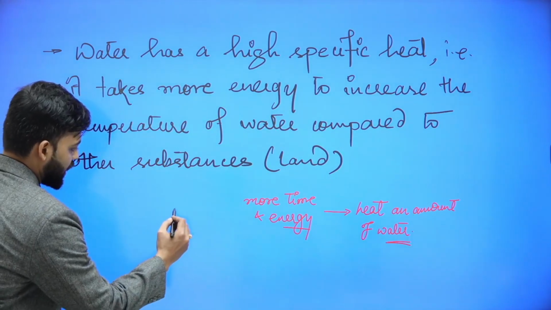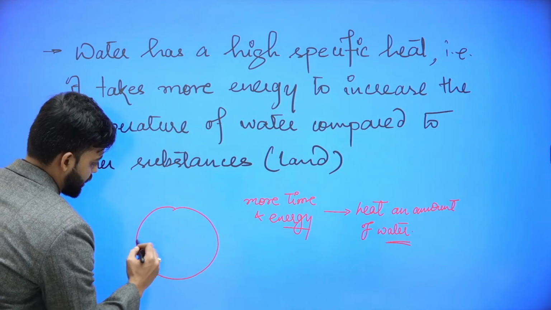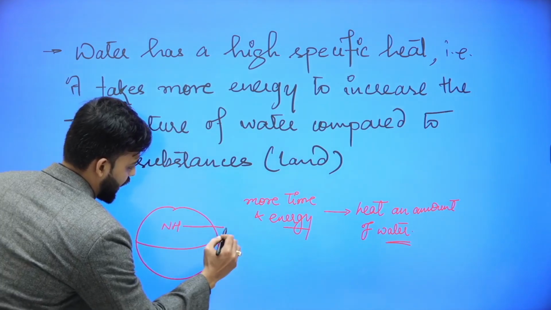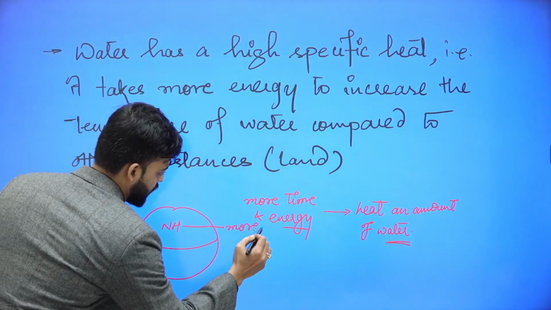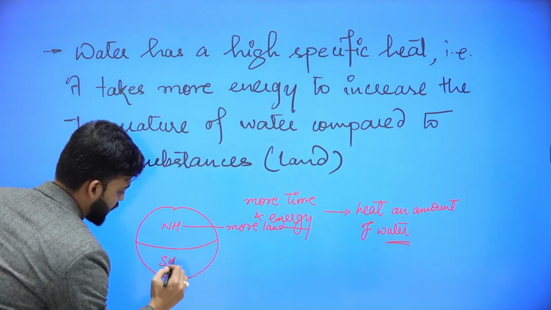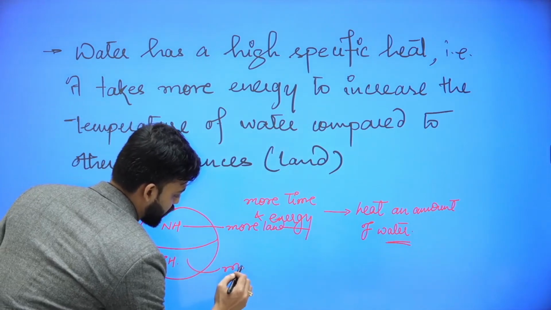Now, if we consider Earth, northern hemisphere has more land as compared to southern hemisphere. Southern hemisphere has more water.